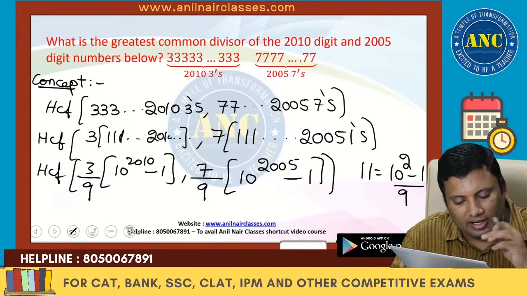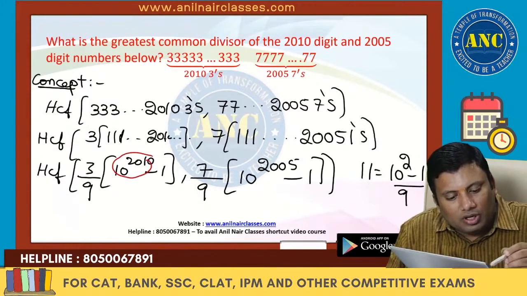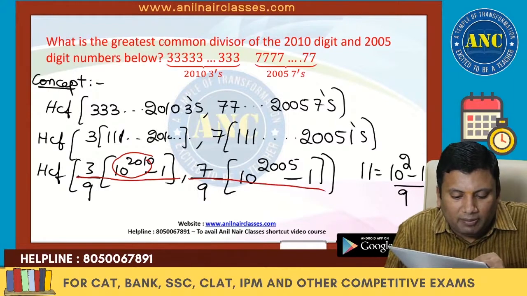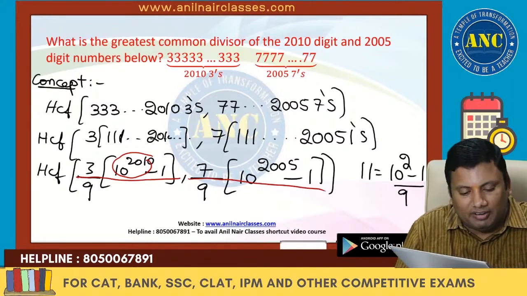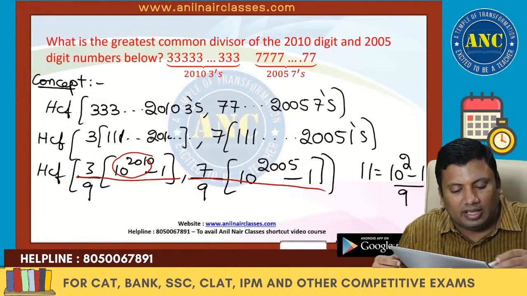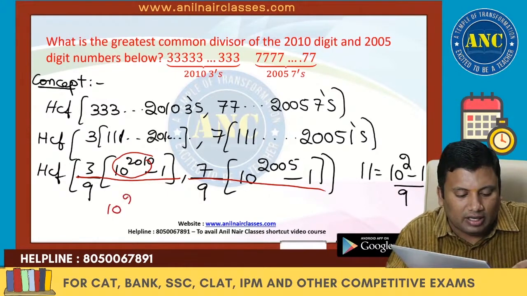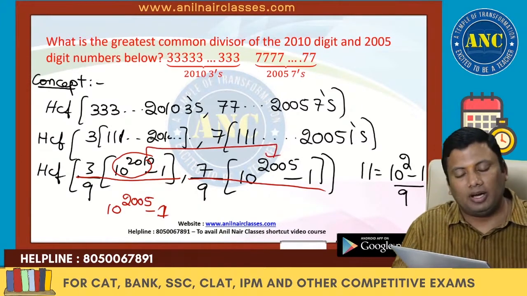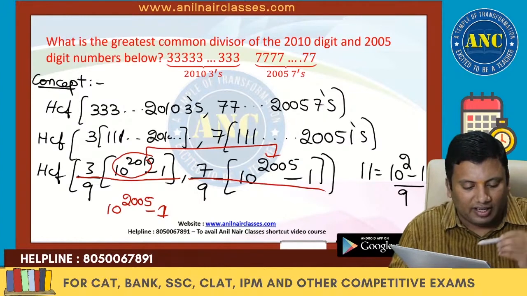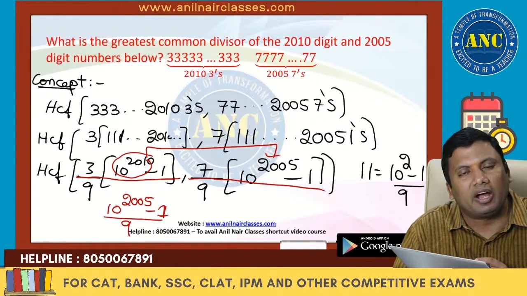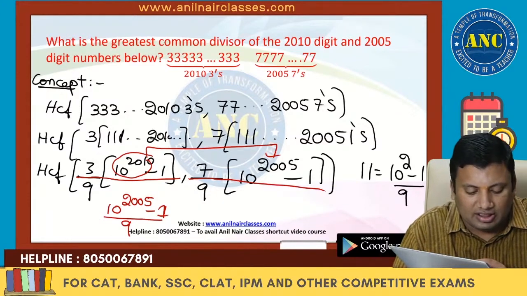Now see here. What is HCF of this numerator by denominator? HCF of numerator by LCM of denominator. HCF is nothing but 10 power 2005 minus 1. HCF means what is the power common in both of them? 2005. The denominator is nothing but 9. I hope it is clear, right?